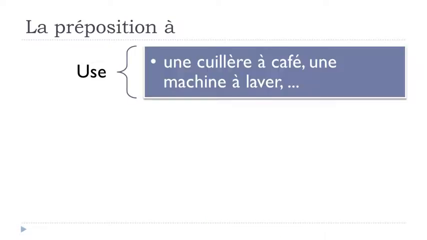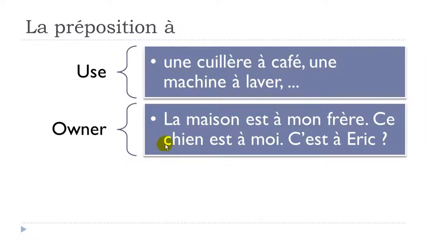And then the use, so for instance, if you want to make a difference between, because une cuillère, it's a spoon, okay, so coffee spoon will be une cuillère à café, all right, so in that case, we've got to use this preposition à as well, or then une machine à laver, washing machine, so une machine à laver.